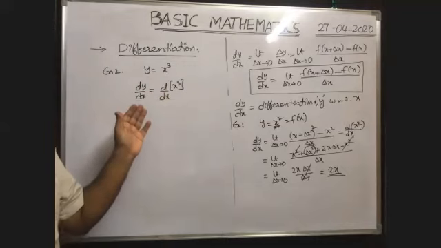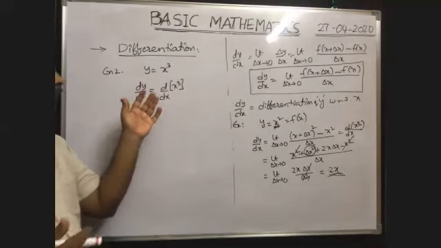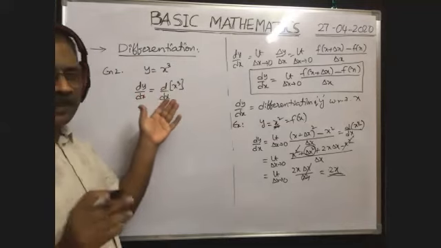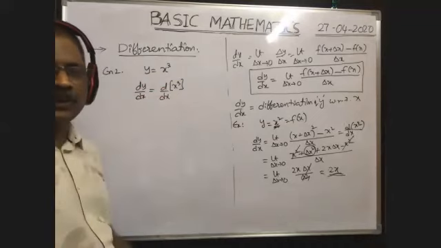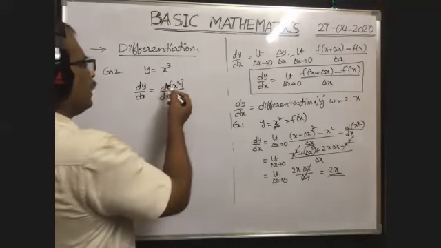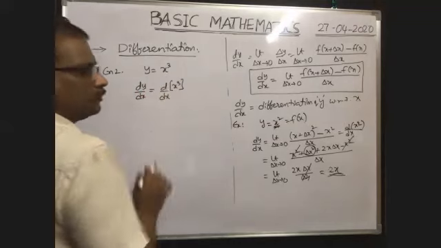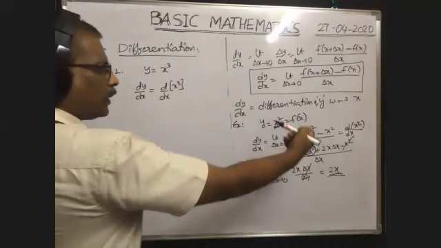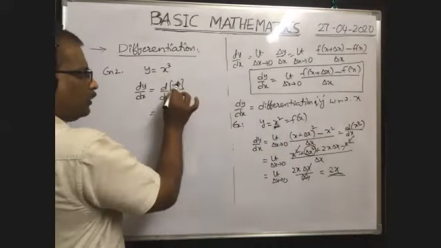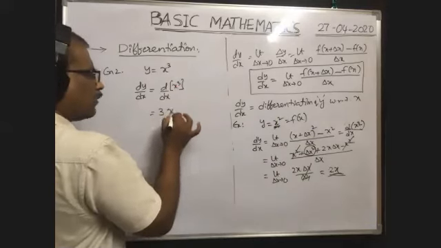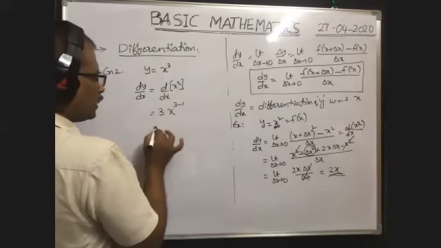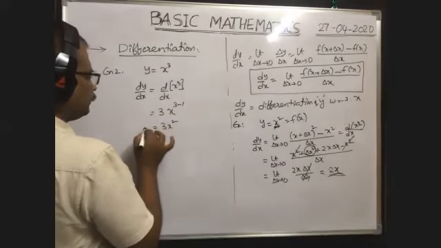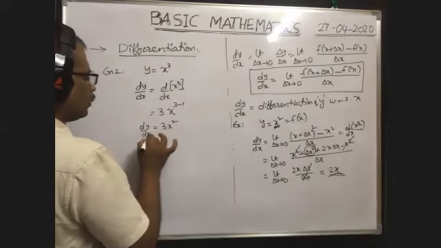Very good, Lakshmarana. He already gave the answer. So d by dx of y means x cube. Now you apply the same principle. Whatever the power in the function, we first write that power in front, into x to the power of, and the power must be reduced by 1, so 3 minus 1. That is equal to 3x square. So dy by dx is equal to 3x square.